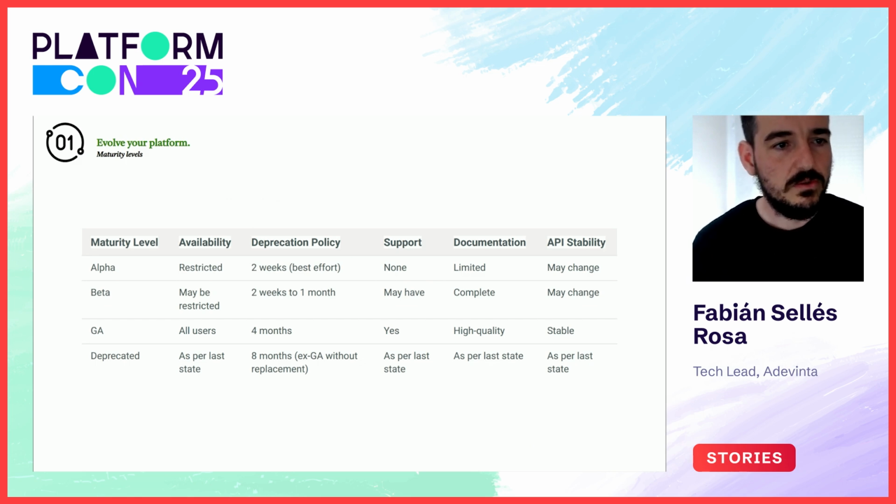Maturity levels. To set the expectations regarding support, availability, and stability, we have defined maturity levels. This allows the runtime team to introduce new features in a way that our users can know the current status over time of a given feature, like GPU on SHIP. Since we set expectations regarding stability and support, we can offer the team that requested that feature an alpha level initially and mature that feature over time.